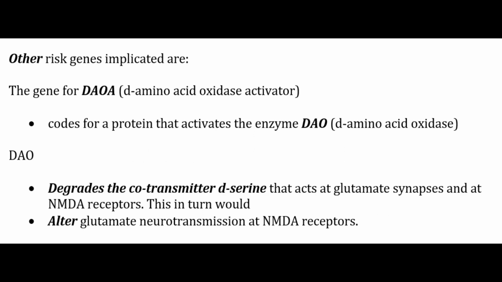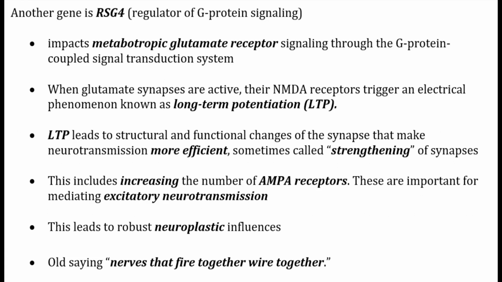The other risk genes implicated are the genes for DAOA, that is D-amino acid oxidase activator, that codes for a protein that activates the enzyme DAO. As previously stated, DAO degrades the co-transmitter D-serine that acts at glutamate synapses and at the NMDA receptor. This in turn would alter glutamate neurotransmission at NMDA receptors. Another gene is RGS4, that is regulator of G protein signaling. It impacts metabotropic glutamate receptor signaling through the G protein coupled signal transduction system.